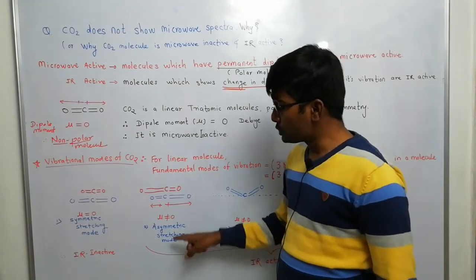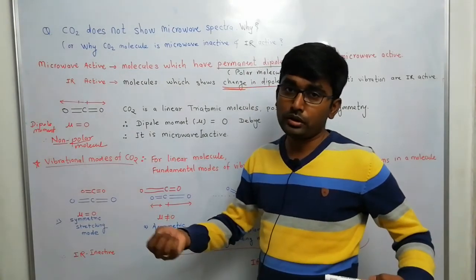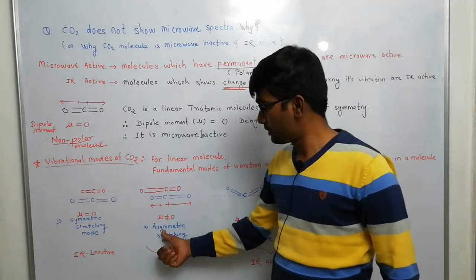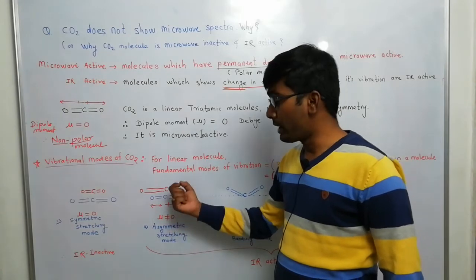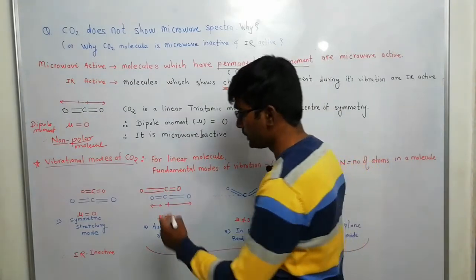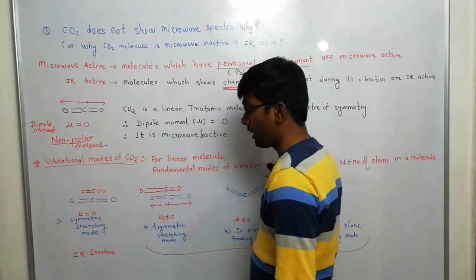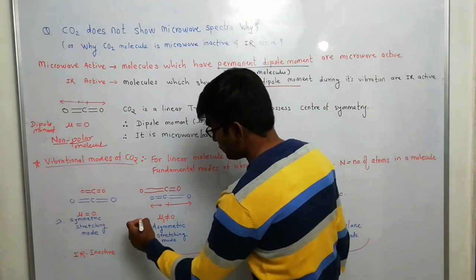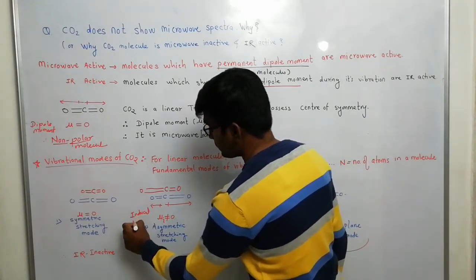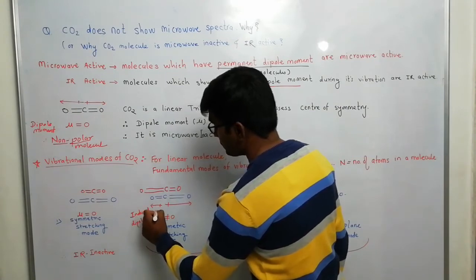Due to this asymmetry, this is called asymmetric stretching. One is stretched longer, another is shorter. So the word is asymmetrical stretch. The dipole moment generated in this molecule is called the induced dipole moment and it is shown by the symbol mu I, induced dipole moment.